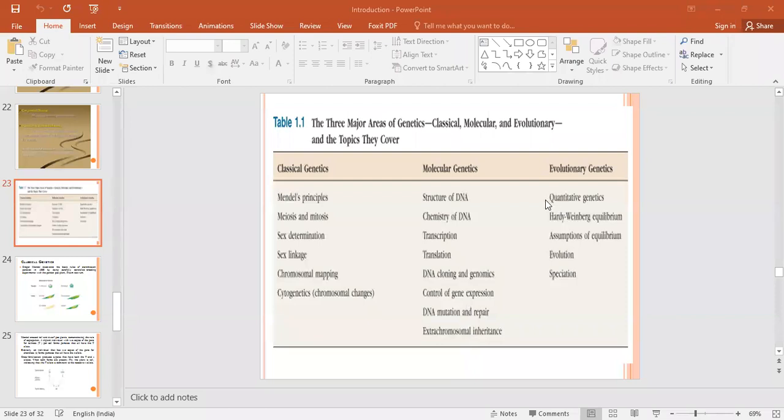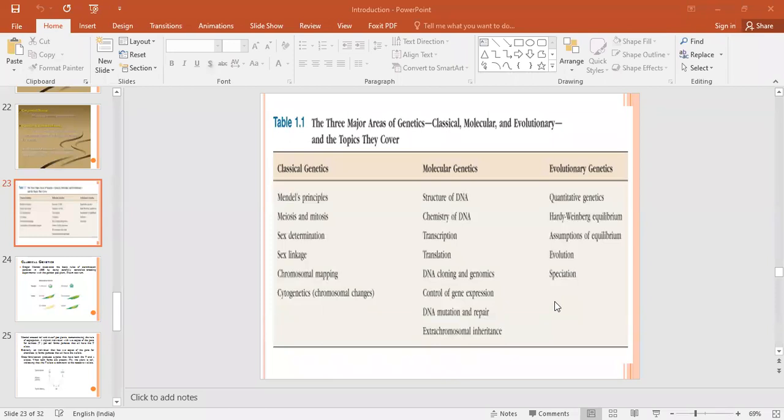The next is evolutionary genetics. Evolutionary genetics means you have to study what is meant by evolution. Who are the scientists who put forth the theories of evolution? What is speciation? What is a species? Then what is Hardy-Weinberg equilibrium? This is one type of equilibrium you have to study properly, and it is like p square plus q square is equal to p square plus 2pq plus q square.